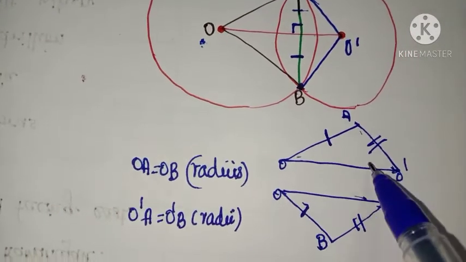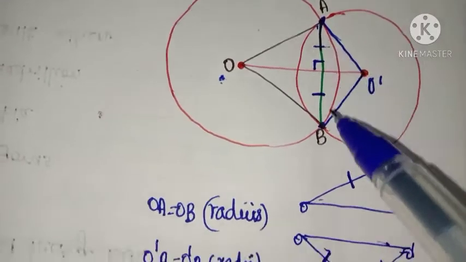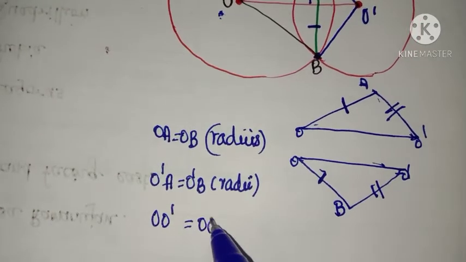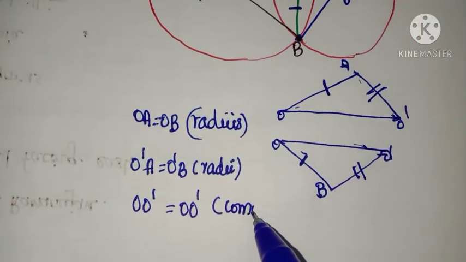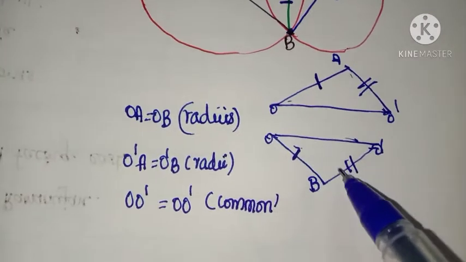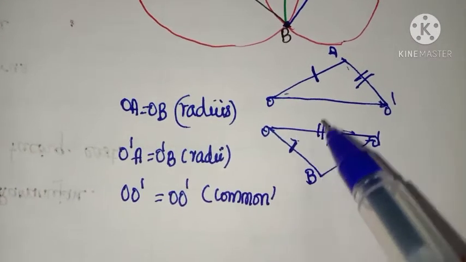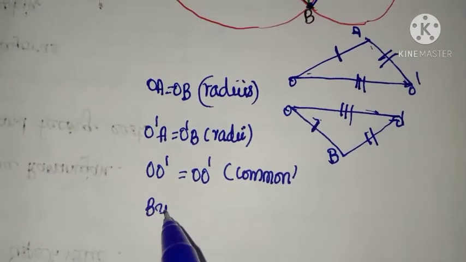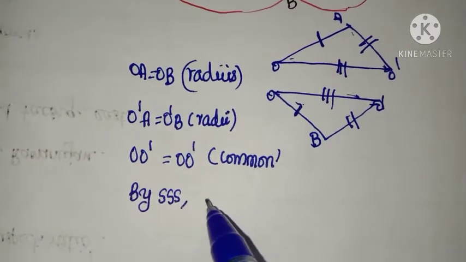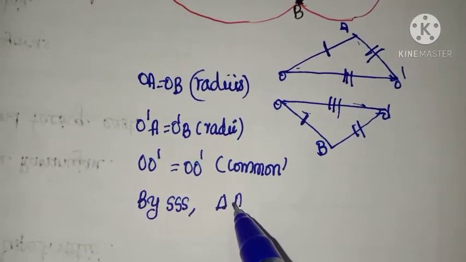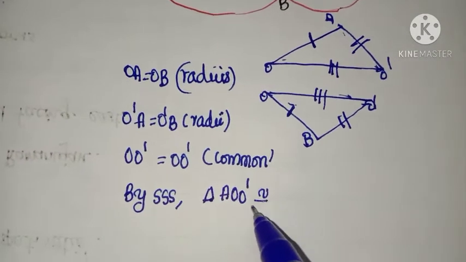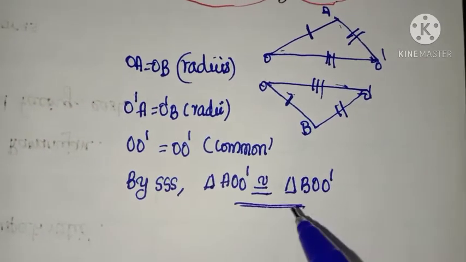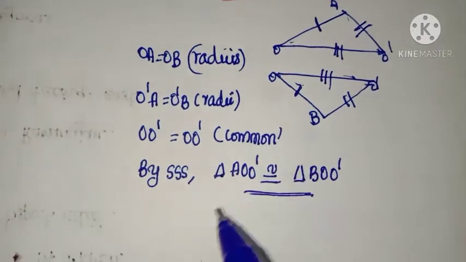Now OO dash is the common side to both the triangles. So OO dash is equal to OO dash, which is a common side. So we have three sides of one triangle equal to three sides of another triangle. Therefore, by SSS congruence rule, triangle AOO dash is congruent to triangle BOO dash. Is that clear? Two radii and a common side.